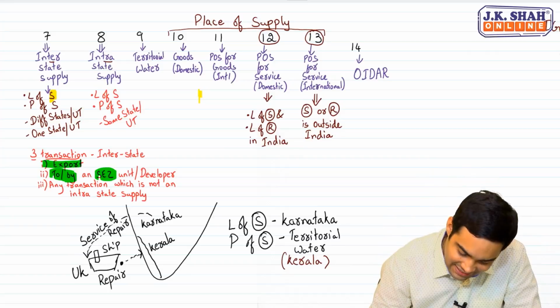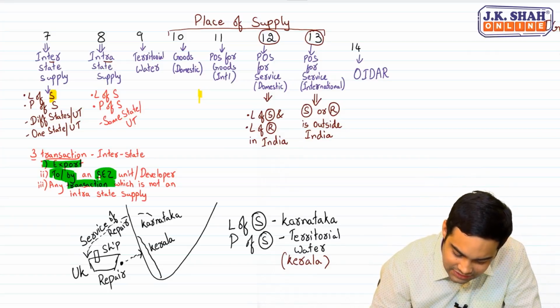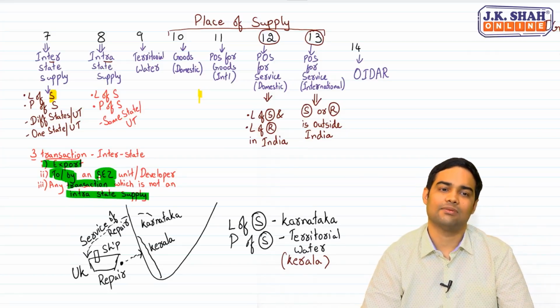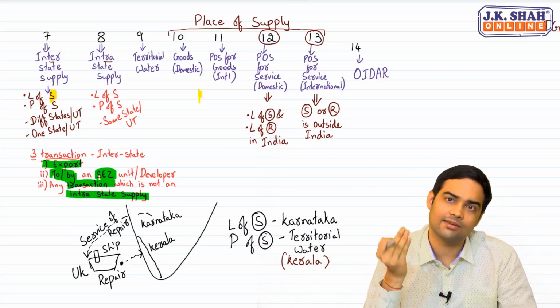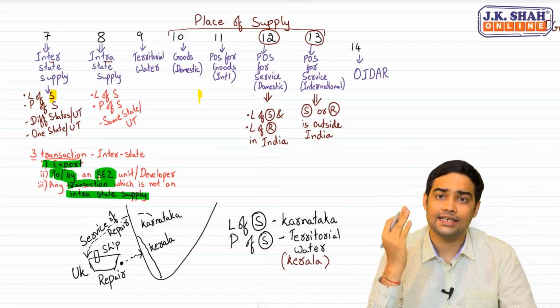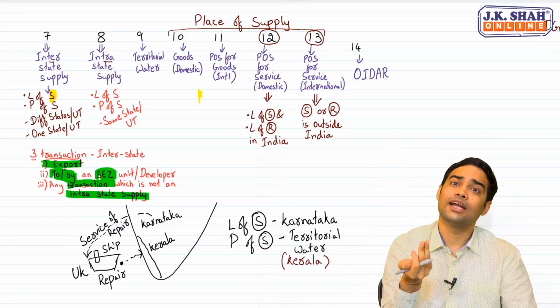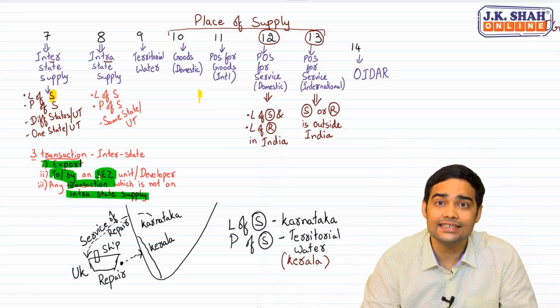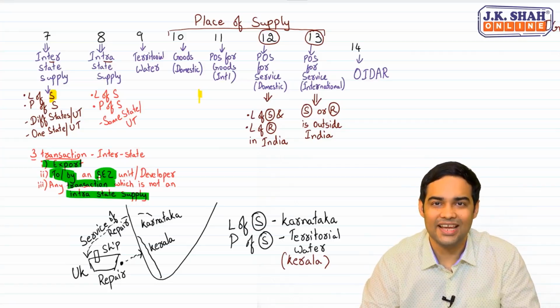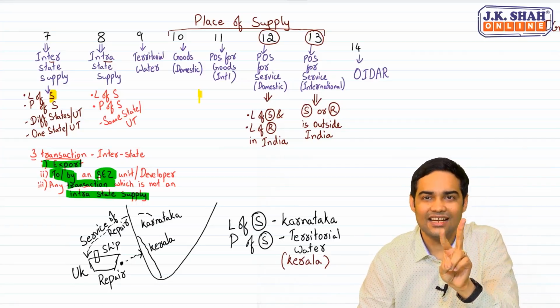Okay. And the third one is any transaction which is not an intrastate supply. If it's not an intrastate supply, we'll regard it as interstate. Like import of service. Import of service will be regarded as an interstate supply. IGST would be applicable. Done with 7.